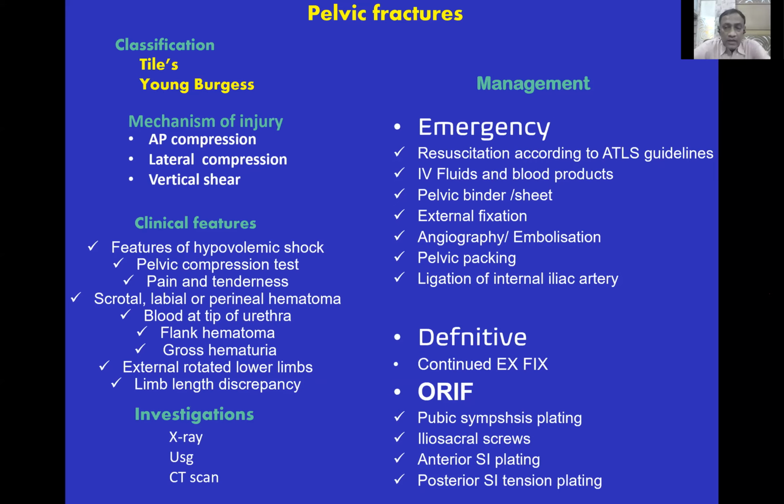In emergency situation, only 3 X-rays are allowed. One is a lateral X-ray of cervical spine, AP X-ray of the chest, and third is the X-ray pelvis, that you should do. If you want to confirm, then you should do the USG and CT scan. It is done once the patient is clinically stabilized.